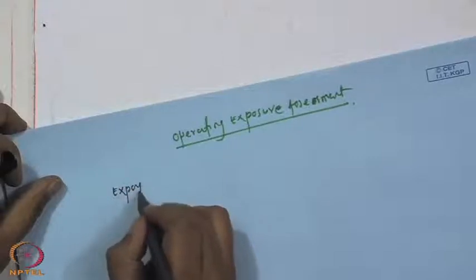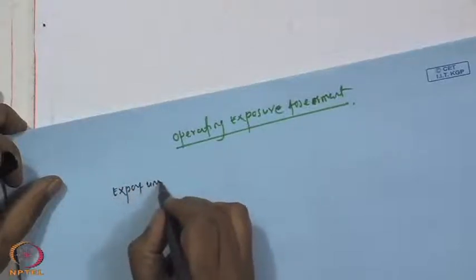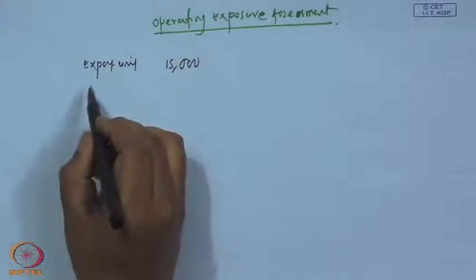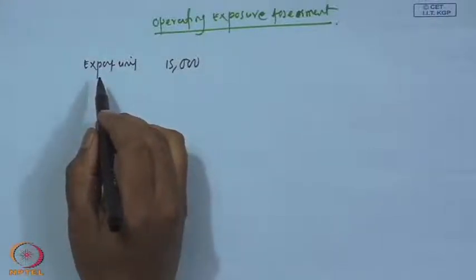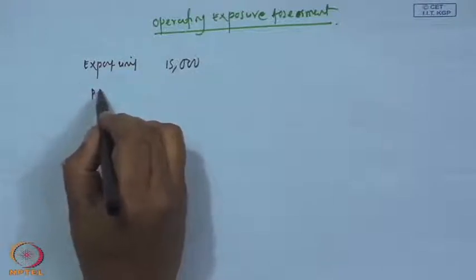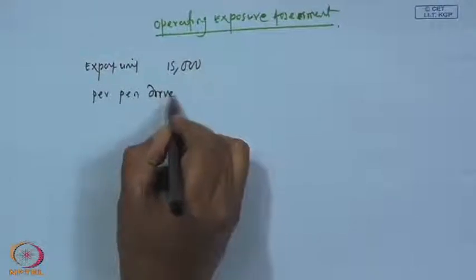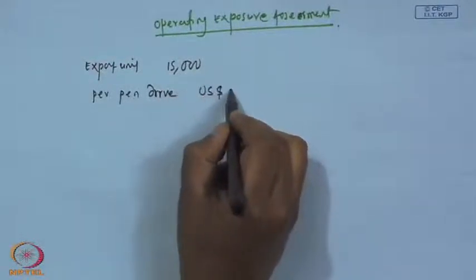Here we assume that the company is producing 15,000 units of pen drive. How many units are they exporting? The export is 15,000 units, and per pen drive the company is getting USD 8.